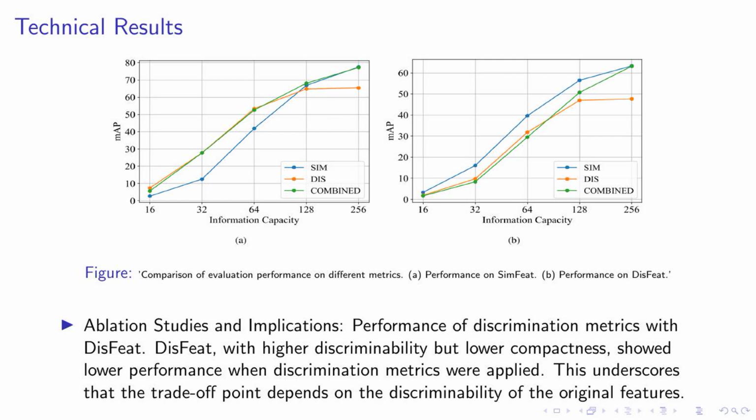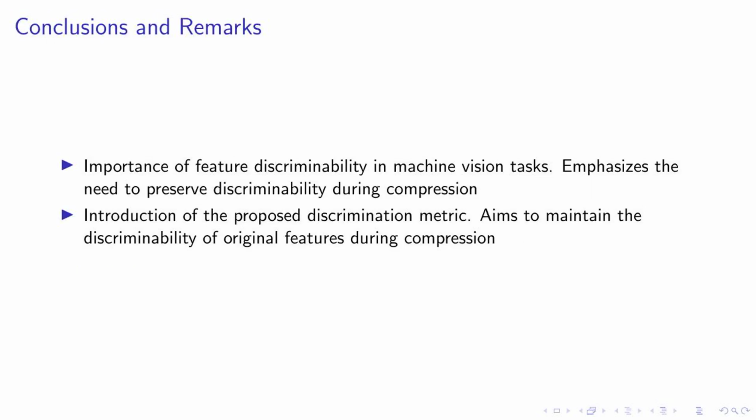In our research, we've placed a strong emphasis on the importance of feature discriminability in machine vision tasks. We've found that it's crucial to maintain this discriminability during the compression process. This is because discriminability is a key characteristic of features, forming the basis of classification in various machine vision tasks. To address this, we've introduced a novel discrimination metric. This metric is designed to preserve the discriminability of original features during compression. By comparing it with the similarity metric, we've been able to verify its effectiveness.